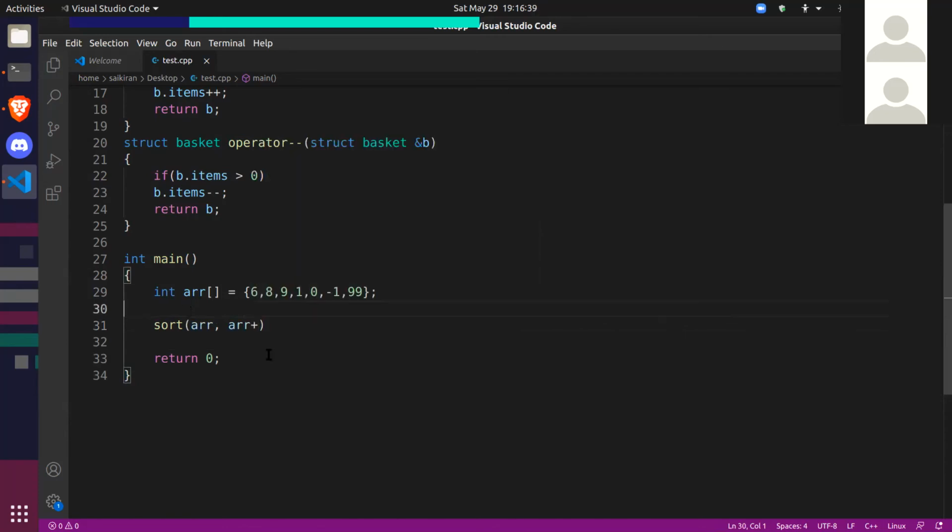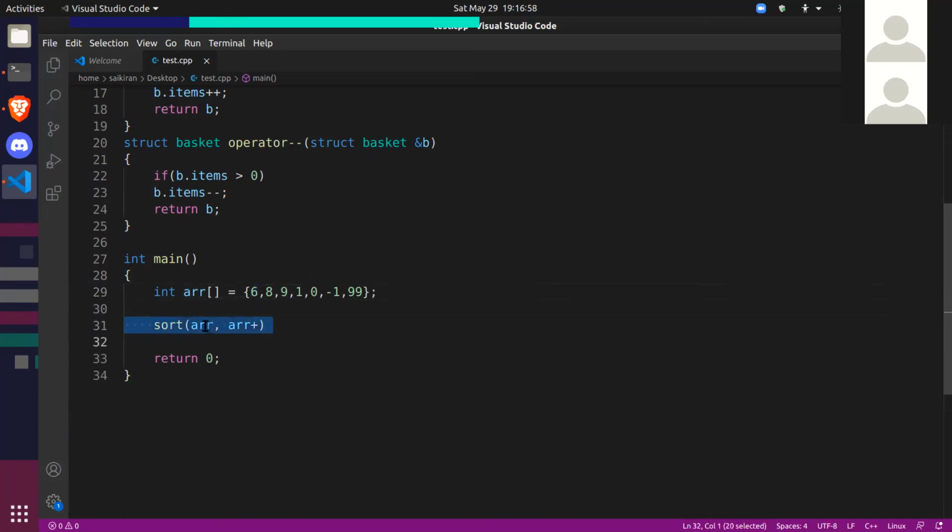Basically, the first argument is the pointer to the first element, and the second argument is the pointer to the last element. If you know C, then you know that arrays are basically pointers to the first element itself.